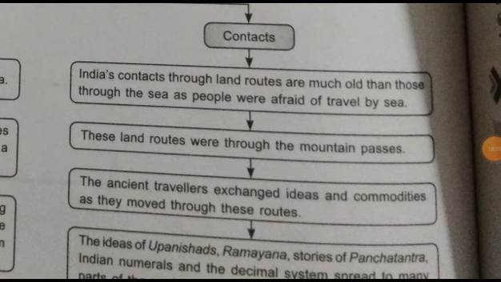Because of this, ideas started exchanging, food habits started exchanging, culture, all these are effects of globalization. Already we have seen in history. So the ideas of the Upanishads, Ramayana stories, the Panchatantra, those belonging to India, even the decimal system, spread to many parts of the world because of these routes.